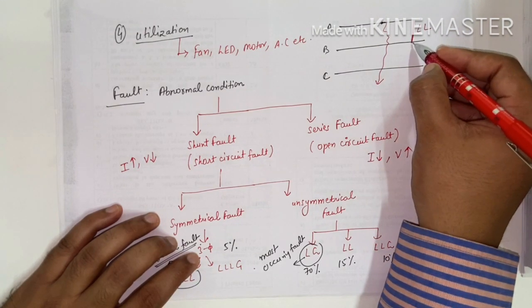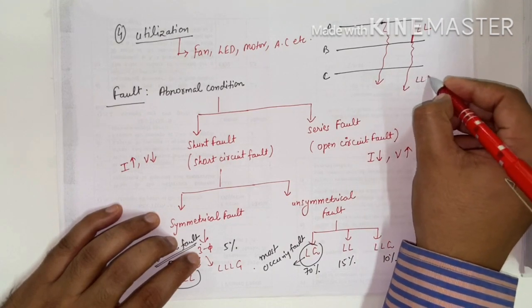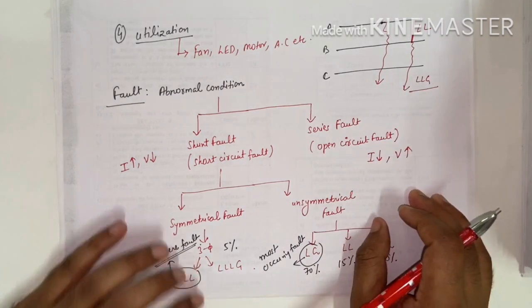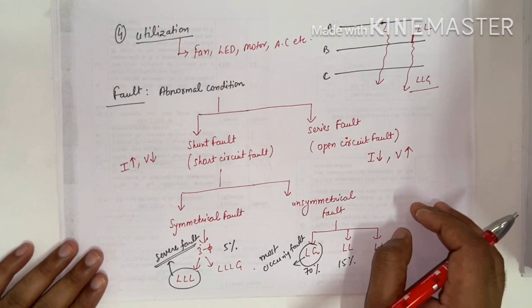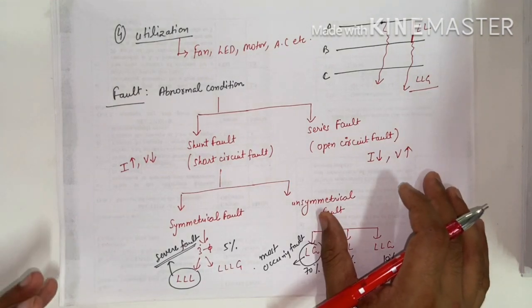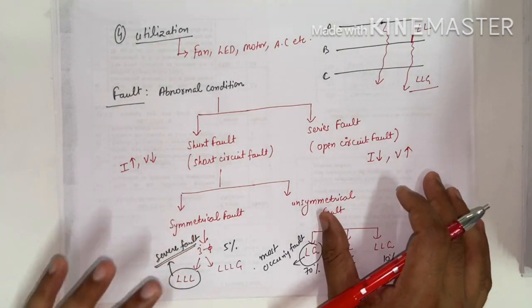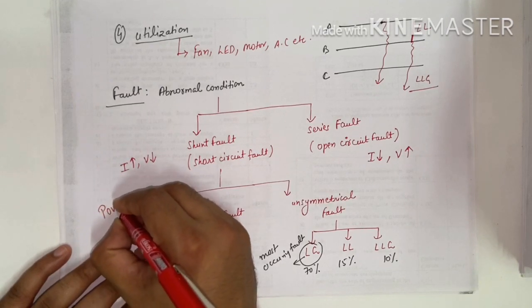If the fault happens from this line with the help of ground, this is called double line to ground fault. So in this way we have categorized these faults.